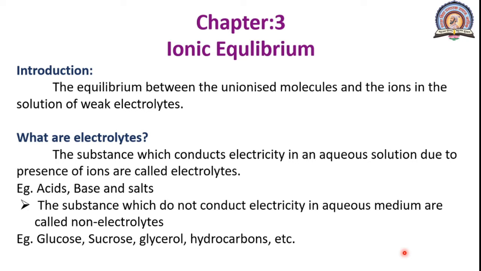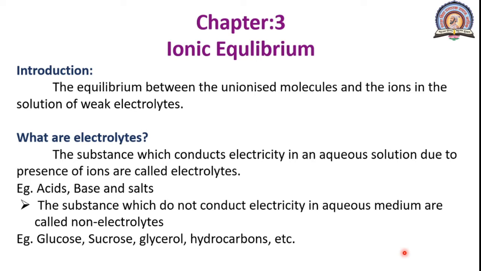That is, the equilibrium between the unionized molecule and the ion in the solution of weak electrolytes is known as ionic equilibrium. I will repeat it again. The equilibrium between ions produced and undissociated molecules is known as ionic equilibrium.